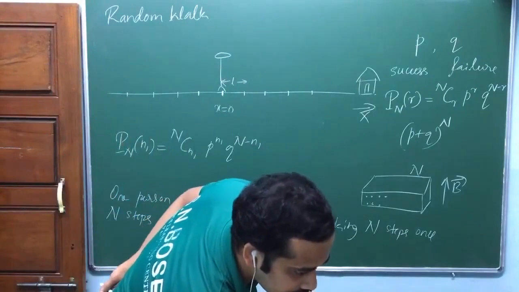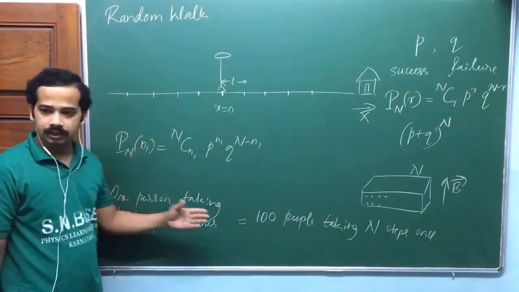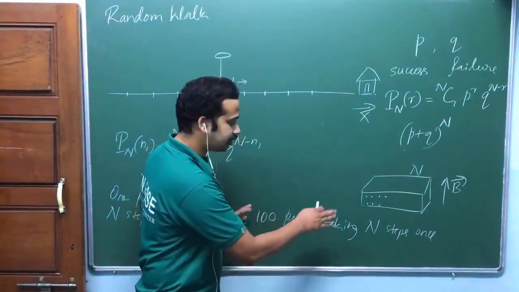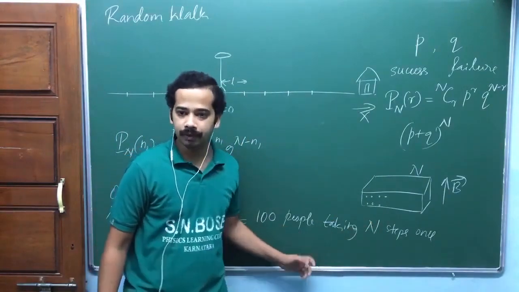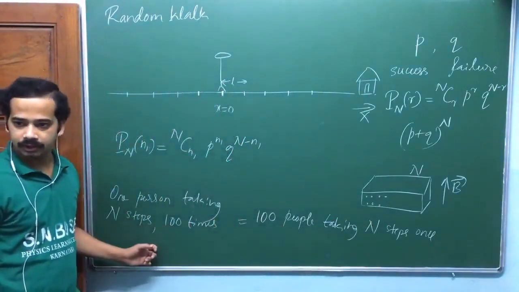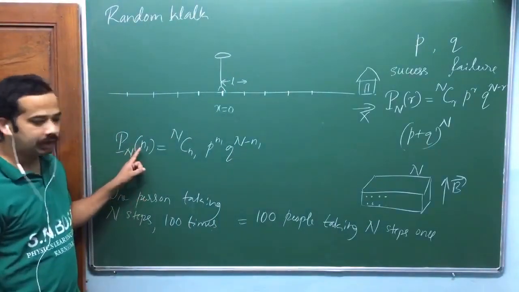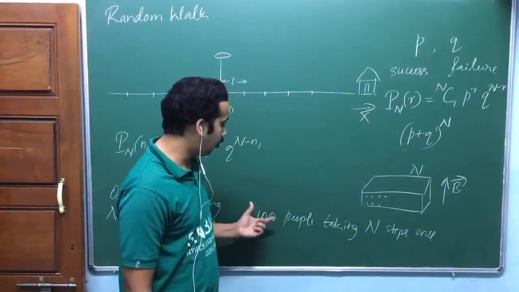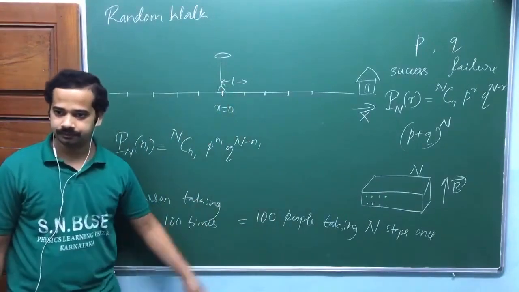Here you count how many times he got n1 steps to the right. Here you count how many people, because 100 people take n steps only one time. You count the number of people who have taken n1 steps to the right. Both are equal, isn't it?